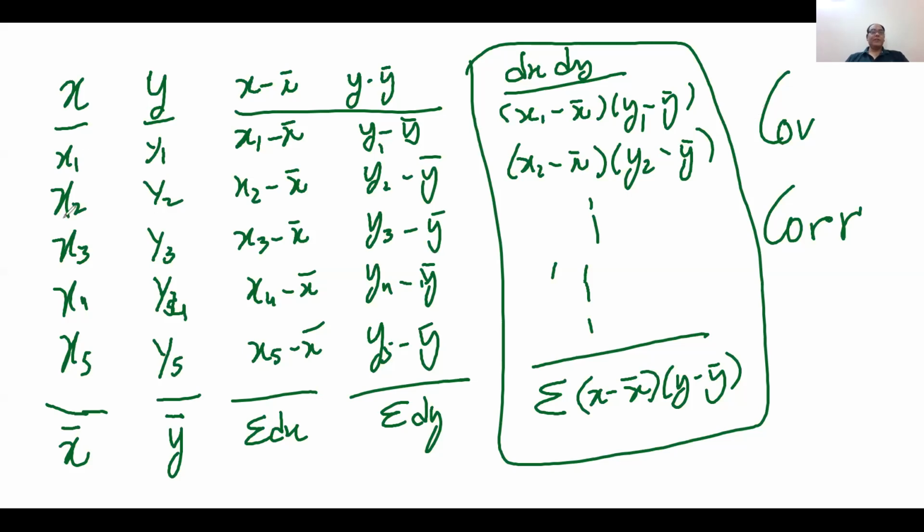First we have the values of x and y. Then we calculate how much they differ from the mean of x and y. Then we multiply dx into dy. And after that we take the sum. From this demonstration, I am deriving two very important concepts.